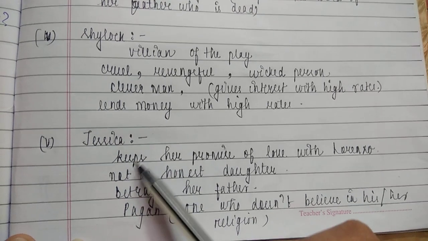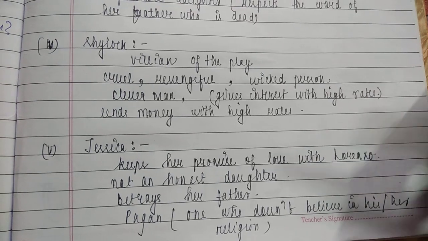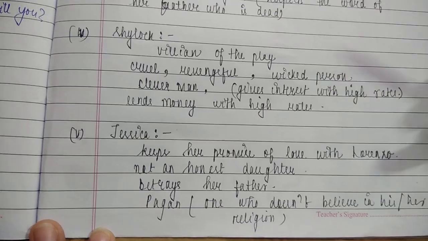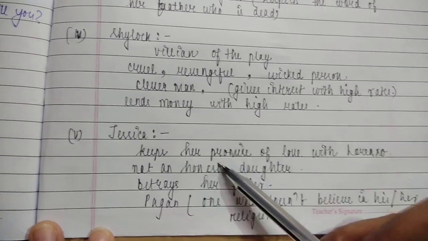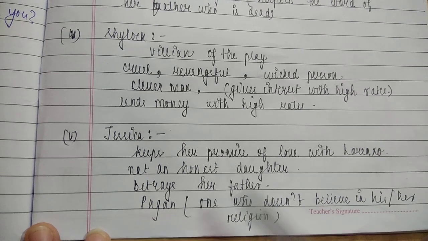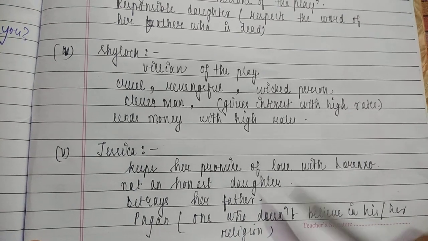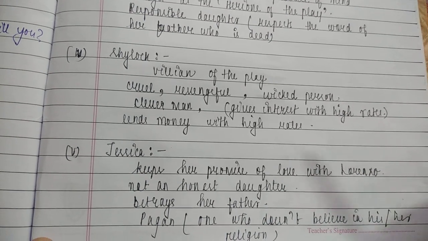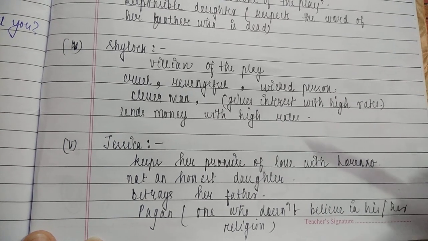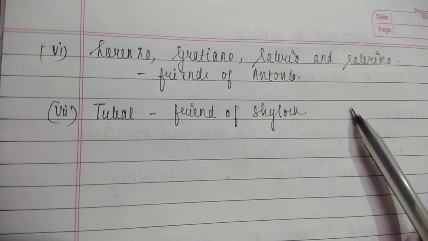Okay, and the second character is that she was not an honest daughter, in contradiction to Portia. Like Portia followed the words of her father who is already dead, but Jessica was not an honest daughter. She later betrays her father, and she's a pagan. What does a pagan mean? Pagan is one who does not believe in her or his religion. So Jessica was not the one who believed in her Jewish religion. She was a pagan.